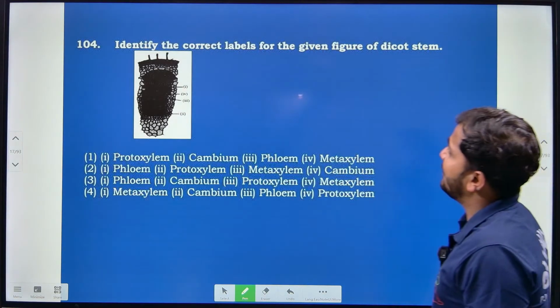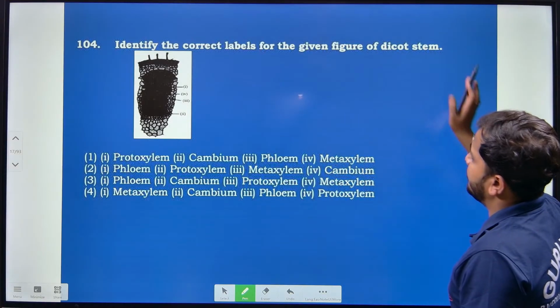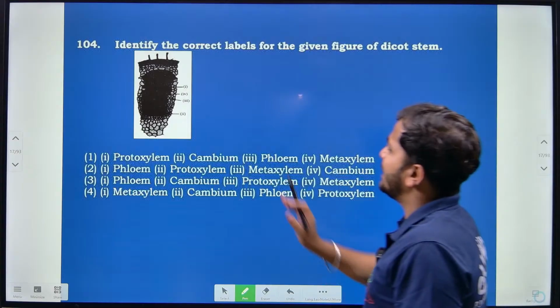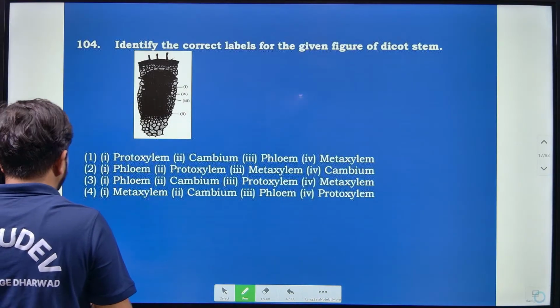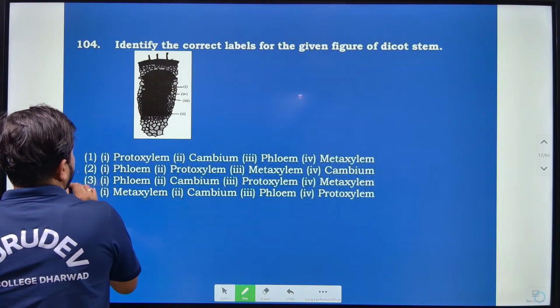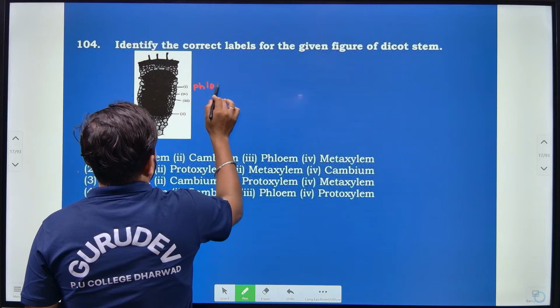Then, identify the correct label for the given figure of a dicot. Anyhow, this is not a clear image, but still we will try to identify it here. According to that, if you consider, the first one is actually the phloem, right?